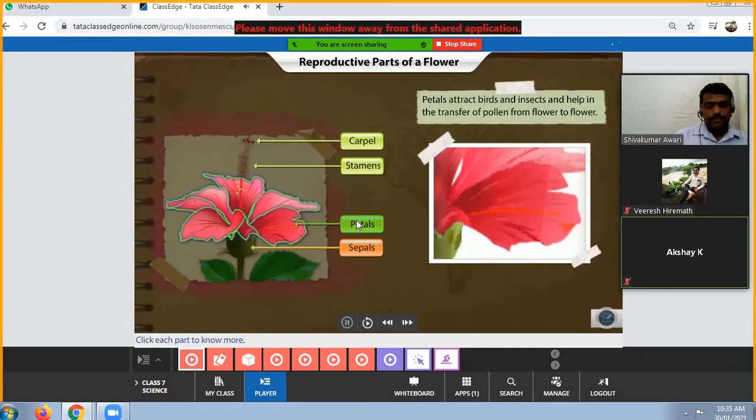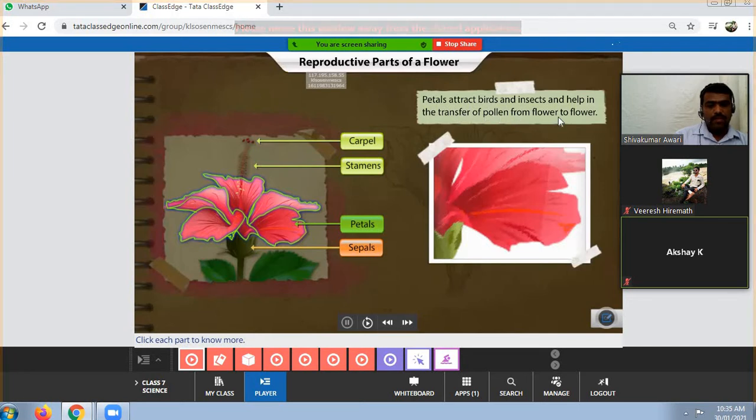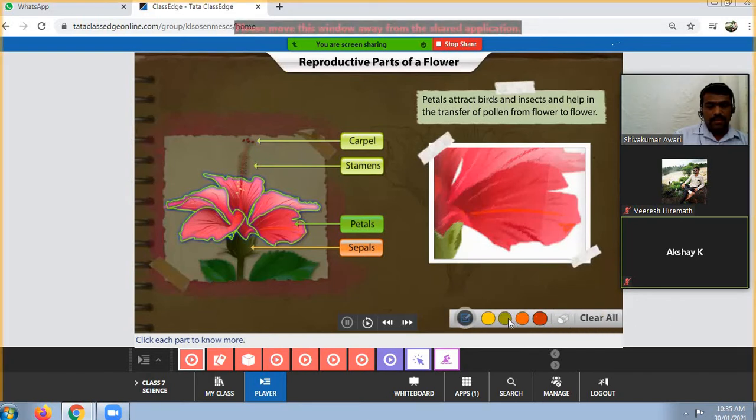Petals, the brightly colored whorl of the flower, attract birds and insects and help in the transfer of pollen from flower to flower. The second part of the flower is petals. These petals attract birds and insects and help in the transfer of pollen from flower to flower. It means that these petals are responsible for transferring the pollen grains from one flower to another flower or the same flower.